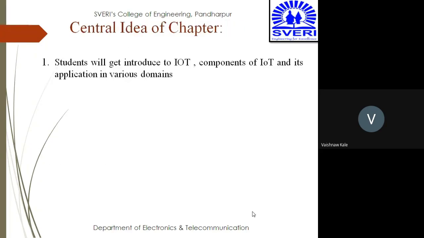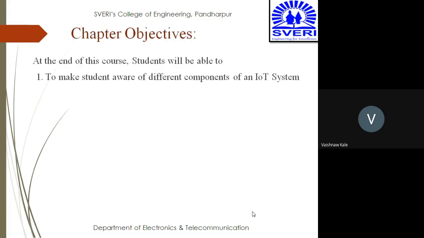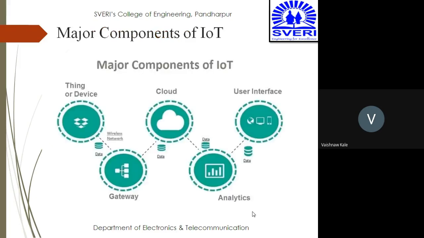So now, what is the central idea of the chapter? You will get introduced to IoT, components of IoT, and various applications of IoT. It's powering Industry 4.0, and hence it needs to be implemented. The course objective is to make students aware of different components of IoT systems. The outcome is that students can elaborate different components of IoT systems. And these are the major components of IoT systems.